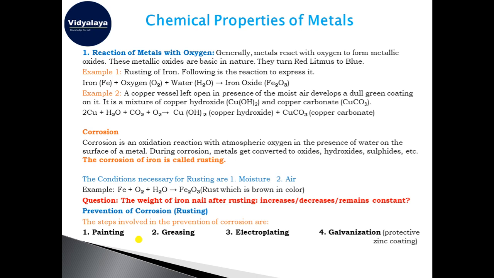Okay, this is when you treat the red litmus paper with that oxide. It will turn blue. Take an example: when we expose iron to the air, and the air also has some humidity, the iron reacts with the humidity, that is water and oxygen present in the atmosphere, and converts into iron oxide.